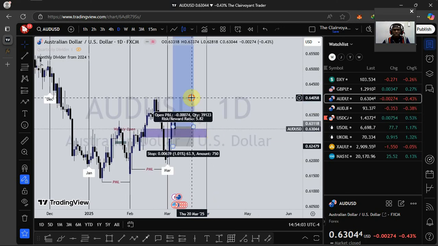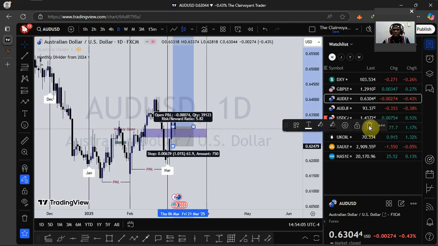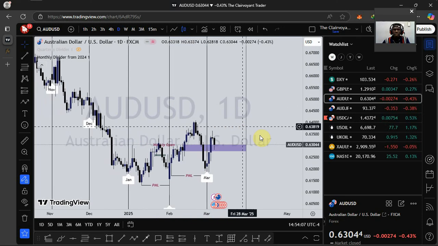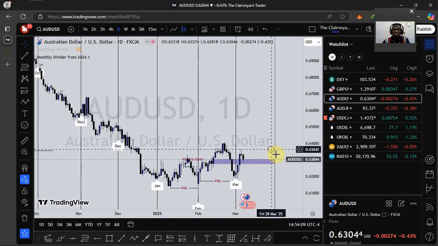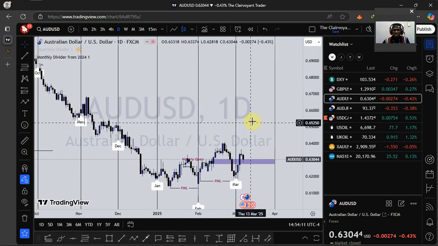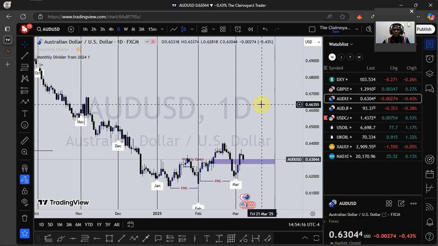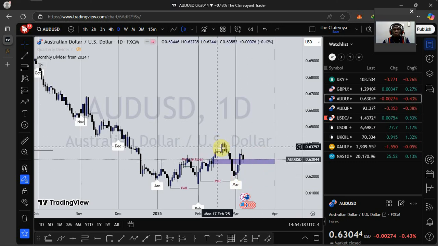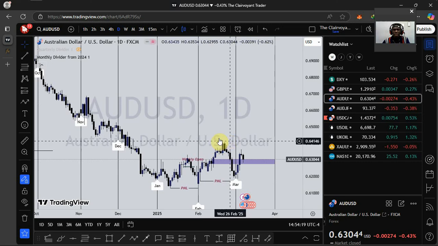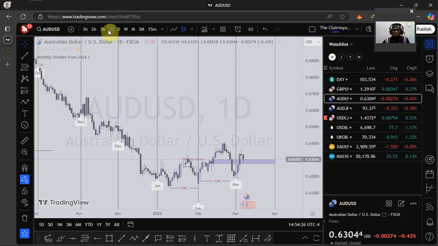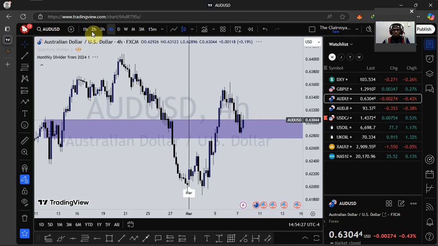Just that between AUDUSD and GBPUSD, GBPUSD hasn't really moved that much as compared to AUDUSD. So as I've marked this zone right here, I would expect to see price push from here and take out this swing high. Previously we took out this swing high, so I'll expect to see a formation of a higher swing low, around this area.